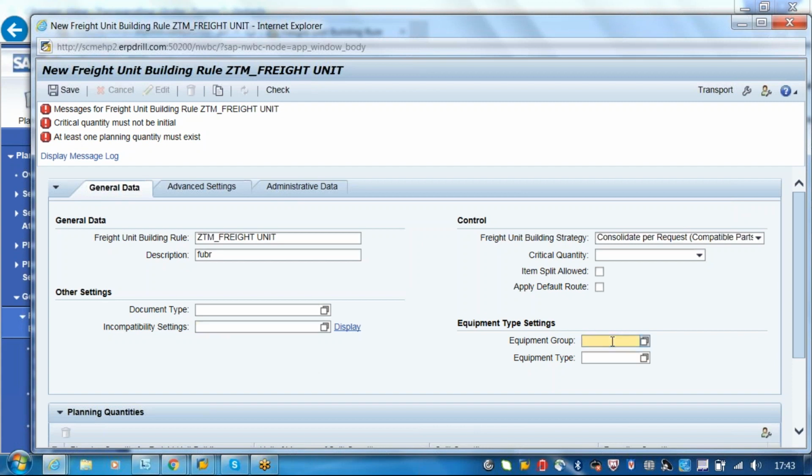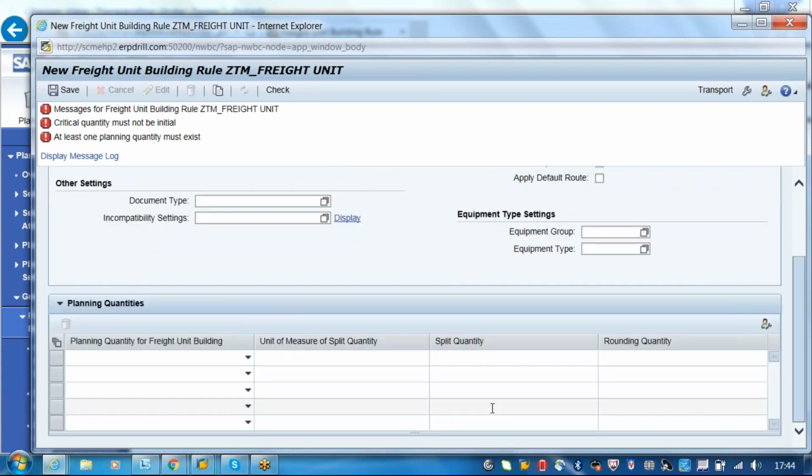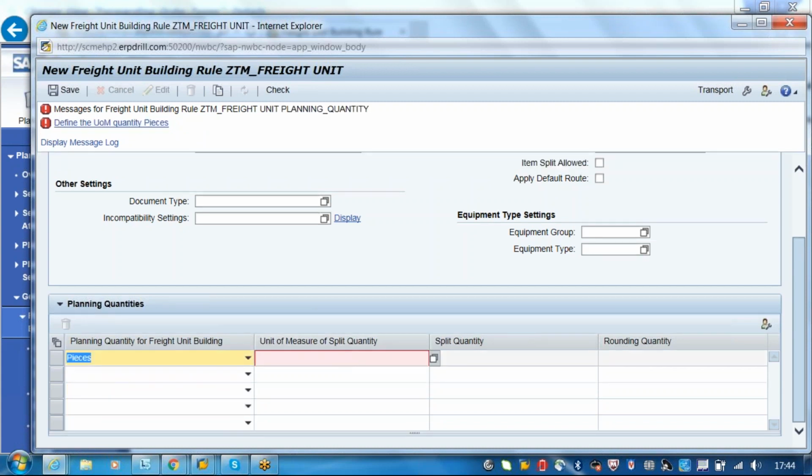Equipment group will tell whether it's a container or a parcel or something, and what the quantity is. If you say container, then the equipment type will be a 23 feet container or a 35 feet container, like this. Now how are you planning the quantities? Here you say I want it based on the pieces, and the unit of measure I will put as 100.